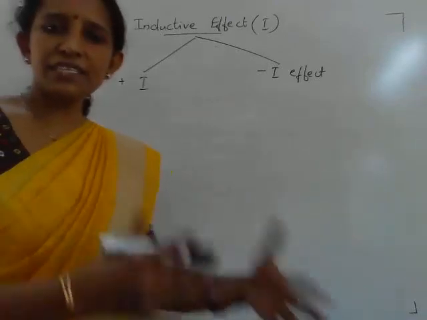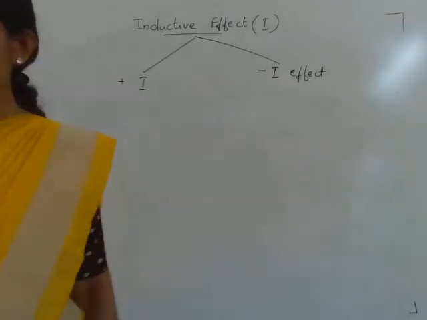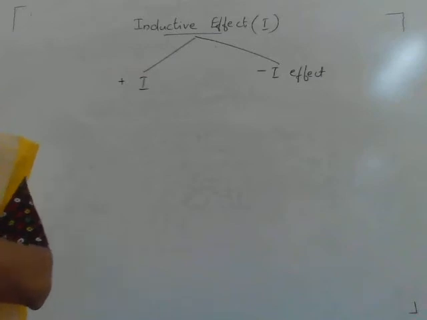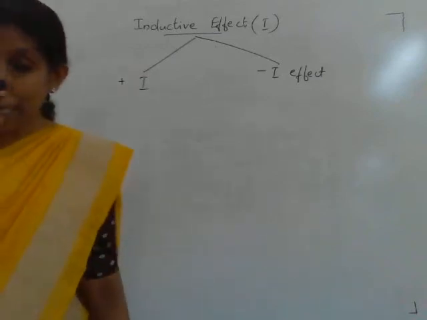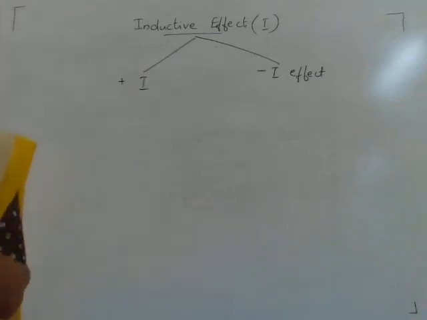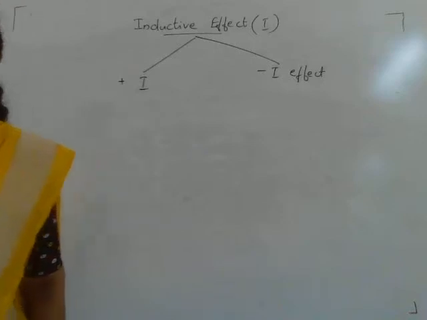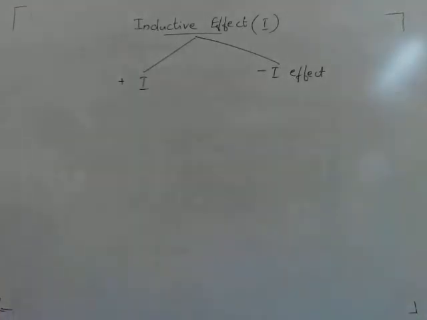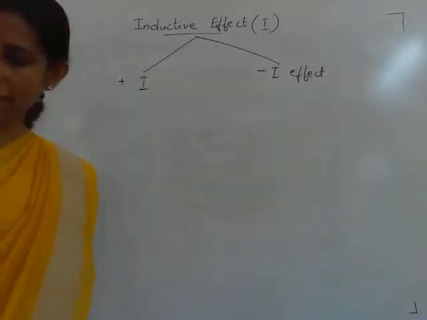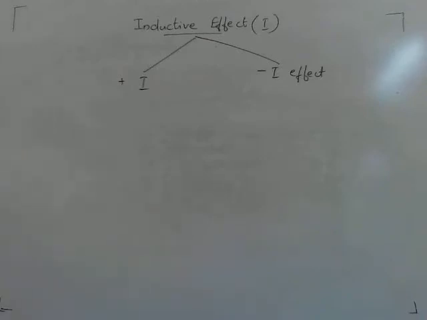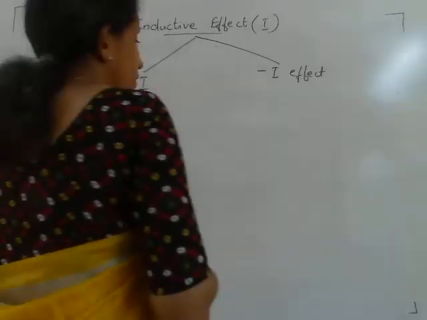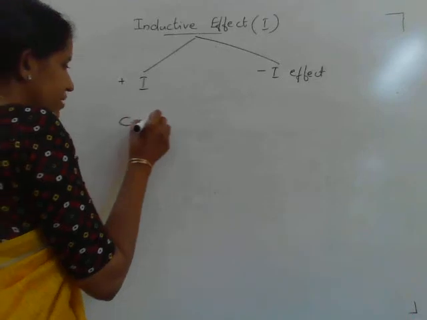The example we just explained is the minus I effect. Depending upon the ability of the substituent to withdraw or donate the electrons shared in a sigma bond, there are two types of I effect. Let us explain with an example.